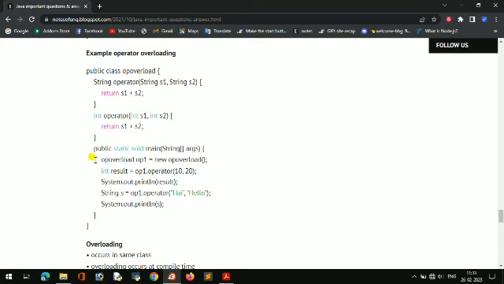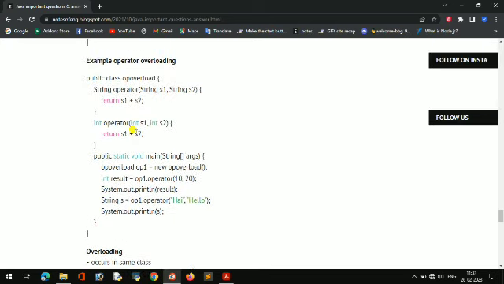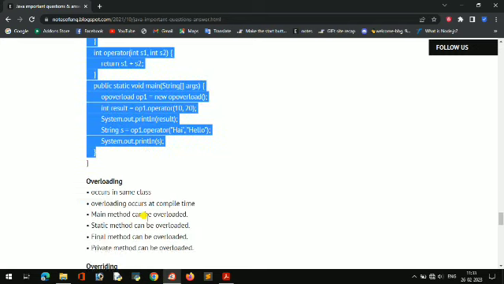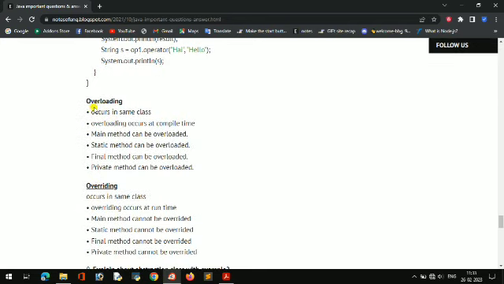In the main class I have declared this operator overloading class object, and then I am calling operator with 10 and 20. 10 and 20 are of type integer, so it will call this one. If I call this one with hi and hello, then it will call the string one. So that is operator overload: depending upon the type it will call. You can find this simple example anywhere. This is the best example I can see.